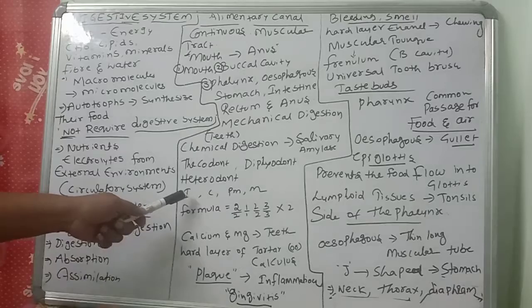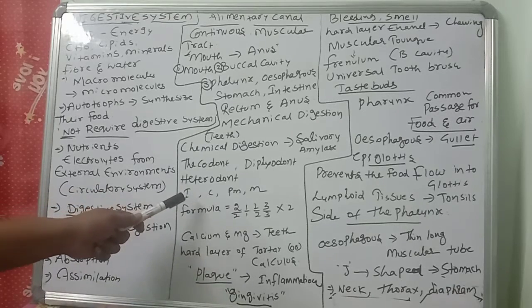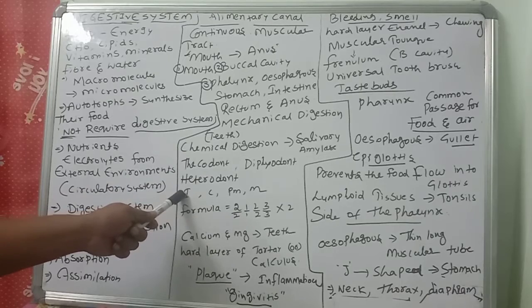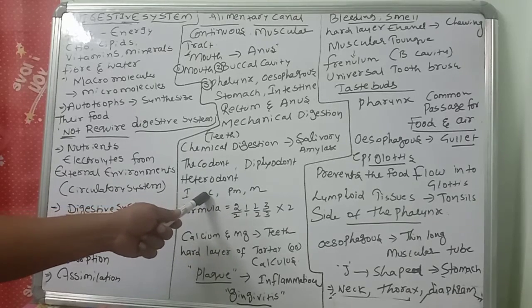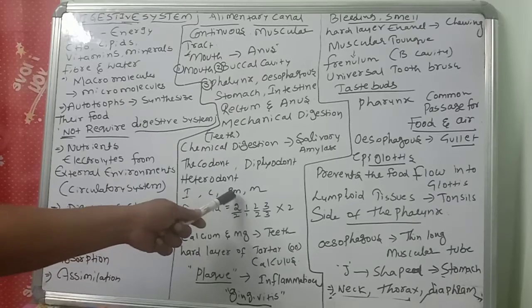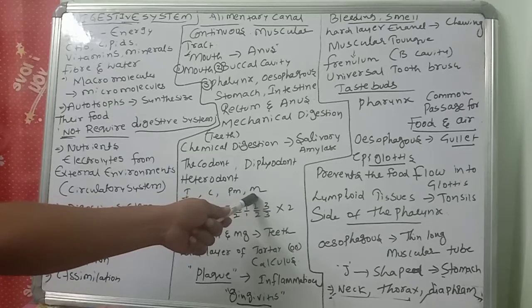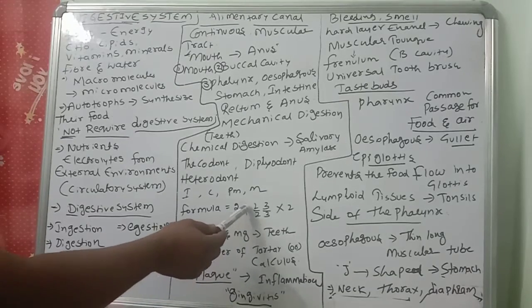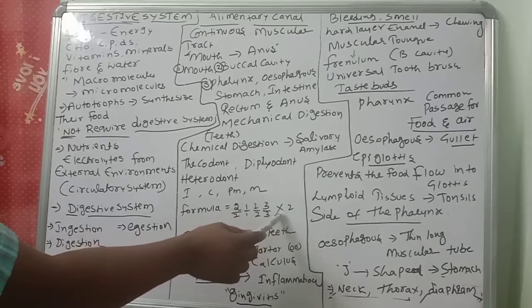So, what is the shape of the incisors? Incisors are chisel-shaped, helpful for cutting. Canines are dagger-shaped for tearing. Premolars are for grinding, and molars are for grinding and crushing. So the dental formula will be like this: 2 by 2, 1 by 1, 2 by 2, 3 by 3, which makes 16 on one side.